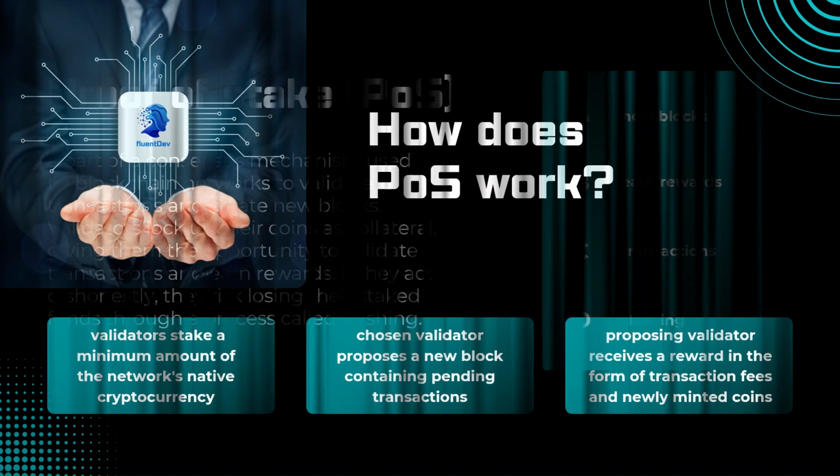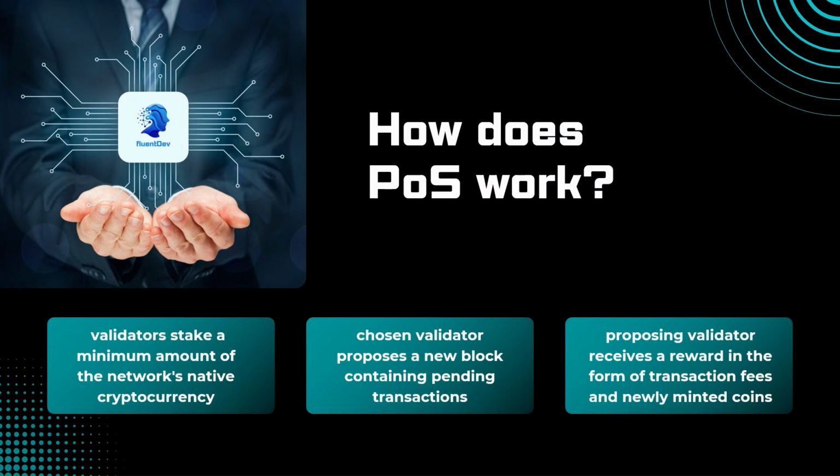So, how does PoS work? Well, on the screen here, we can see a general outline of how a successful validation process works. But there's some other things that we need to consider, so I'm going to go over them now. Okay, so in a PoS system, participants who want to become validators must first stake a minimum amount of the network's native cryptocurrency.